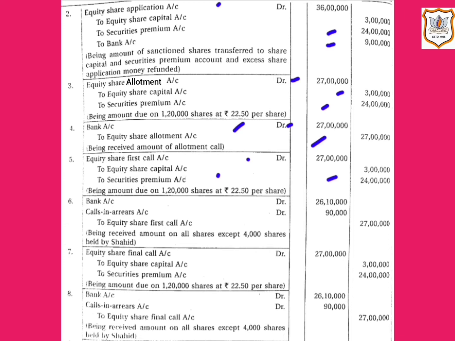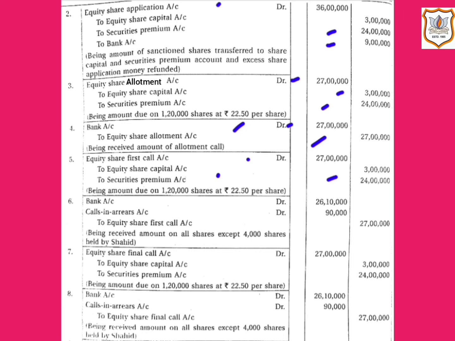Now let us see the journal entry for the receipt of money at the time of first call. Here the company did not receive the amount for all the shares allotted. Here it is given in the question that one shareholder named Shahid, who was holding 4,000 shares, could not pay the amount at the time of first call and final call. So that means the company received the amount for 1,16,000 shares only at this stage.